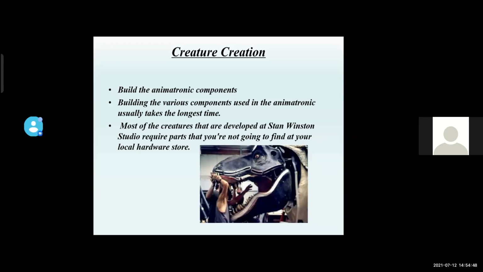Electrical. Another group develops the electronic control systems needed to operate the animatronic, typically starting from scratch and creating their own custom circuit boards. Next, structural. All the electronic and mechanical components need something to attach to and control, and the skin must have a frame to maintain its shape. This is done by building a plastic and steel frame. This skeletal frame is largely comprised of graphite, a synthetic material known for its strength and lightness.